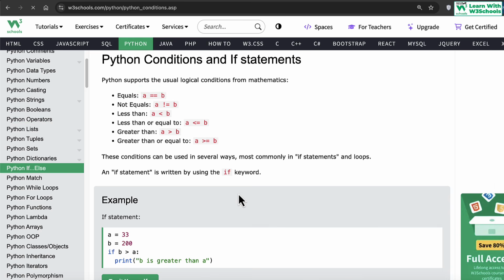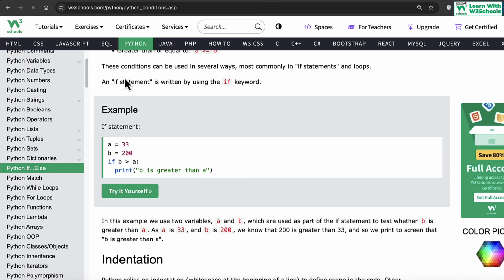The idea here is very simple. An if statement is written using the if keyword. The if keyword evaluates an expression written in front of it. If the expression is true, the statement below the if will be executed. If the expression is false, the statement below it will be ignored completely.